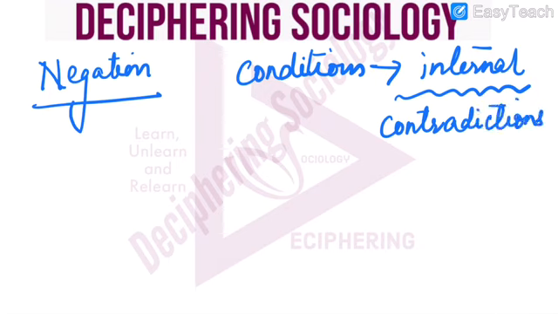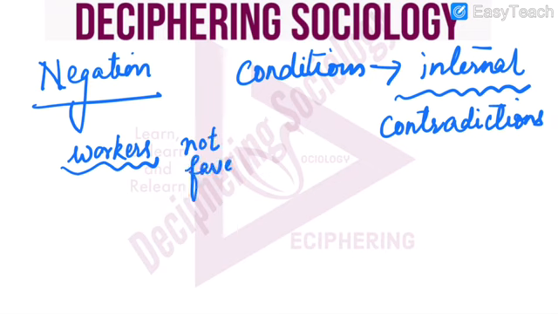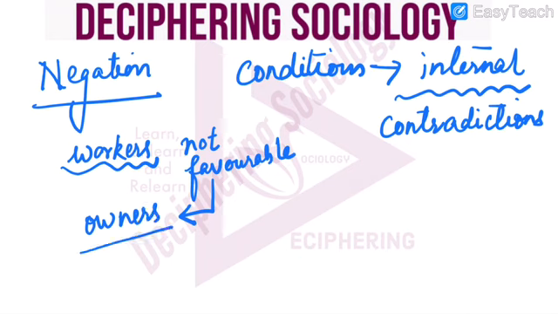So, for example, if workers are working in a factory and they find that the working conditions are not favorable, they start contradicting the demands of the factory owners, perhaps the demand to increase production.